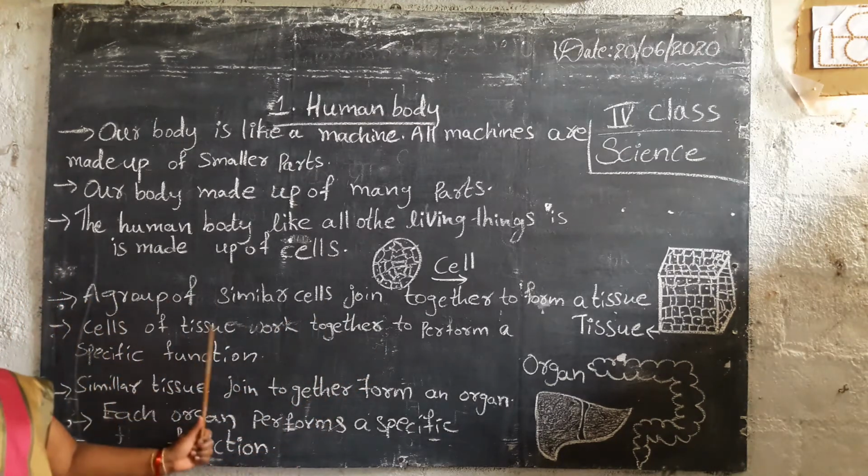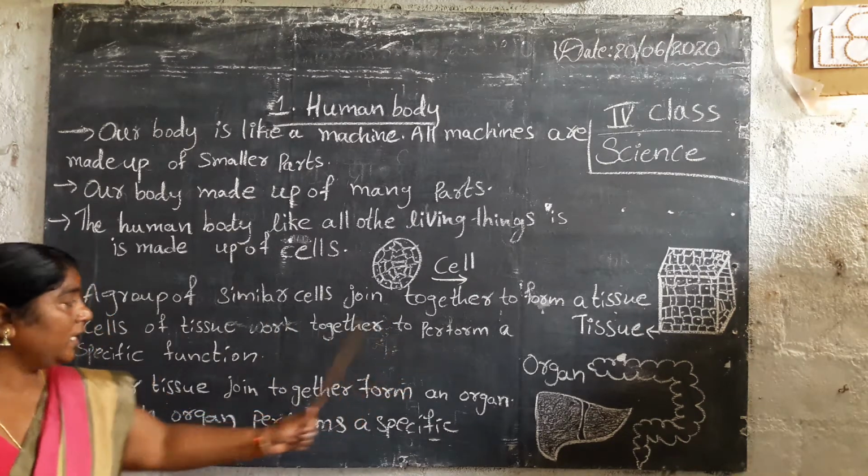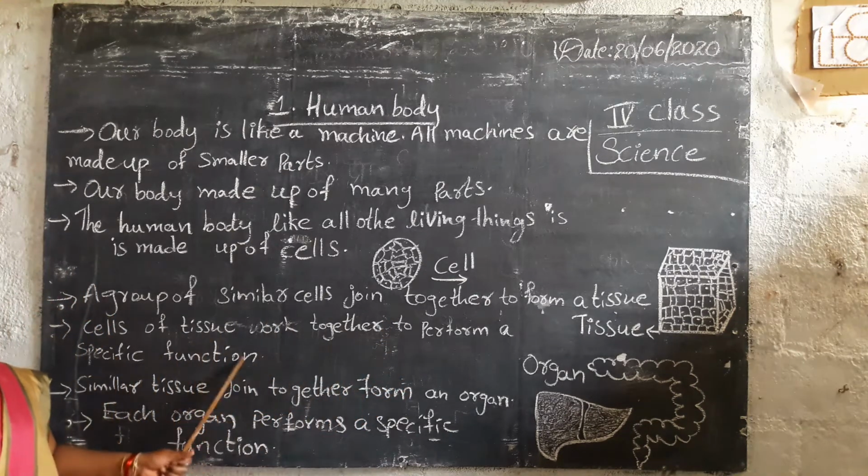And the cells of a tissue work together to perform a specific function. The group of similar cells joins together to form a tissue, and those cells and tissues work together to perform a specific function.